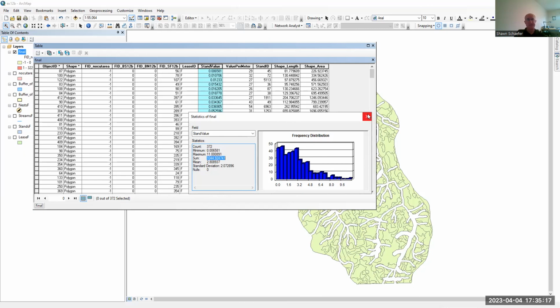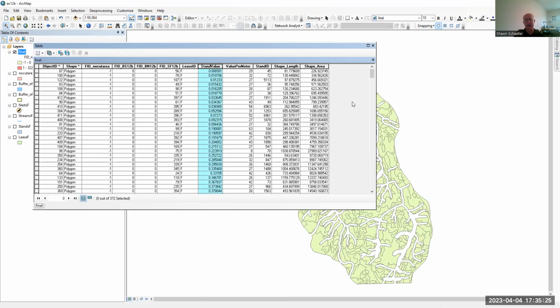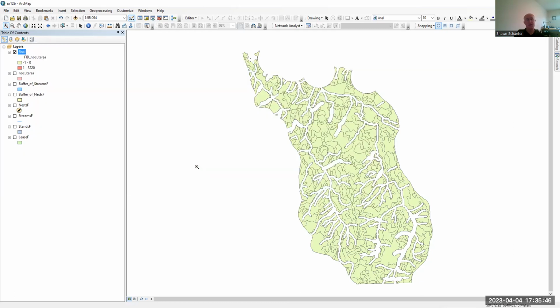But the main thing is this kind of shows you how you can use some pretty complex data to answer questions that you have, research questions that you might have. And I think this one is probably more complicated than many of the housing problems we might see, but I think we'll end up using many of the same geoprocessing tools. And let me just say that we're just getting started with the geoprocessing.